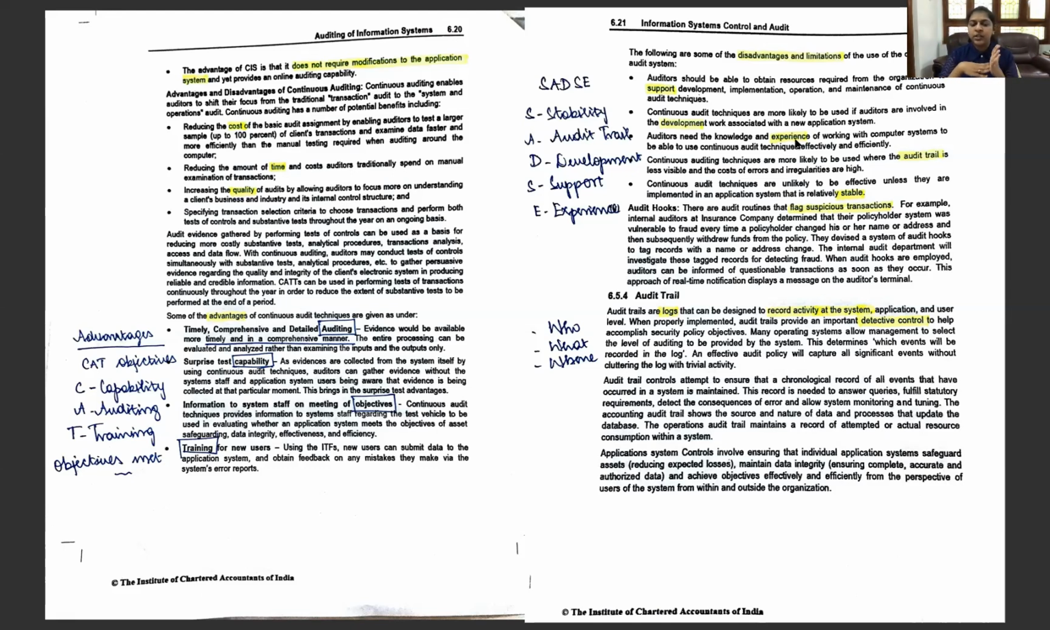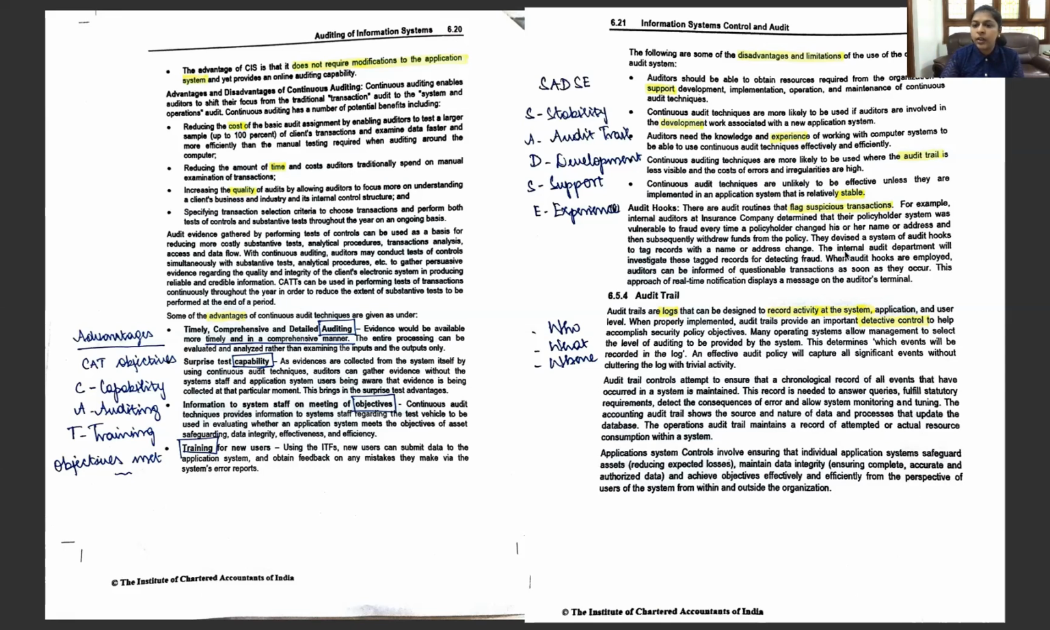Then is the experience. The auditor's experience and technical qualification is going to impact the method of auditing as well. Next comes the point which I have been mentioning always. Okay, before that, we'll look at audit hooks. What is an audit hook? A hook is going to flag the suspicious transactions. Audit hooks are the audit routines that flag the suspicious transactions.